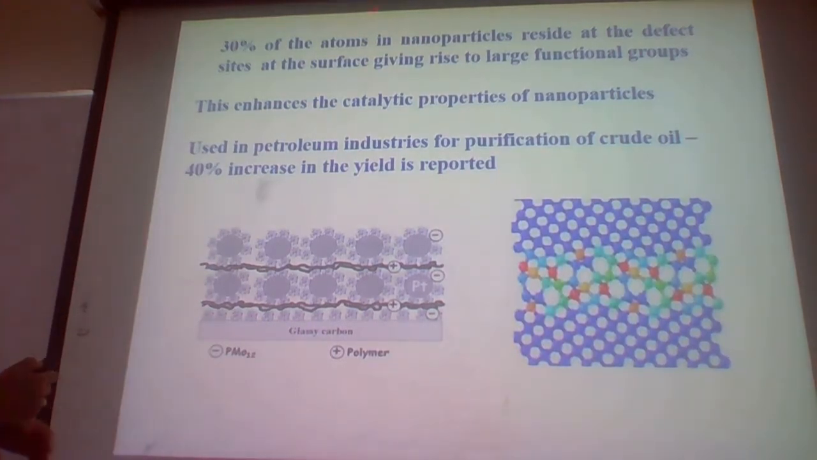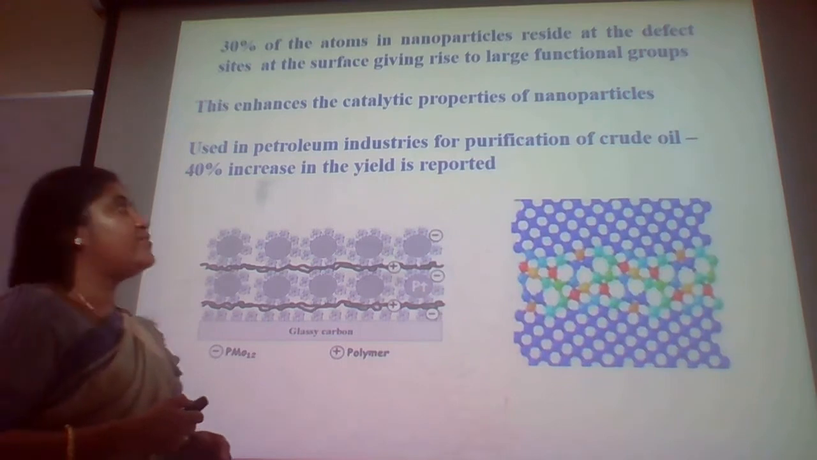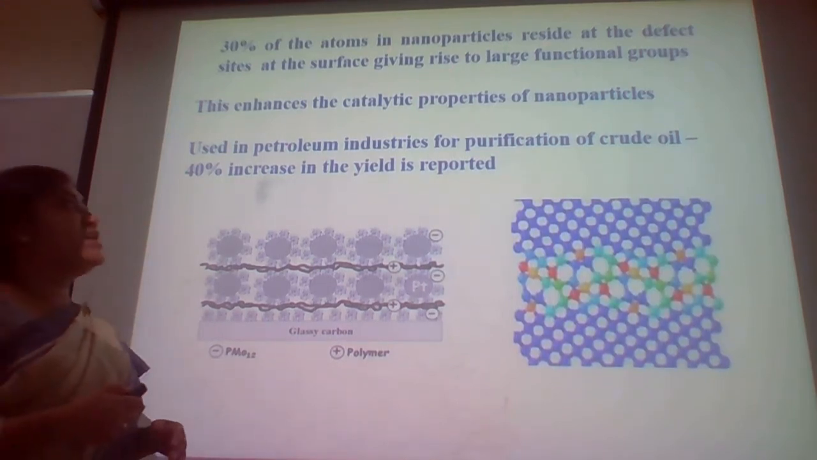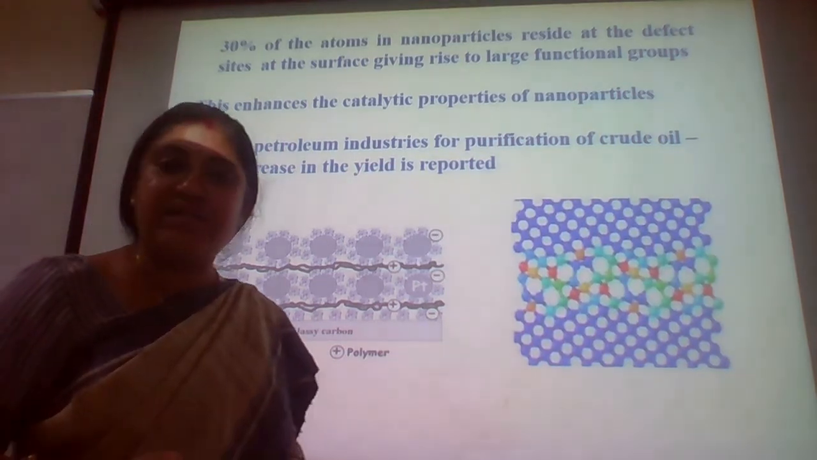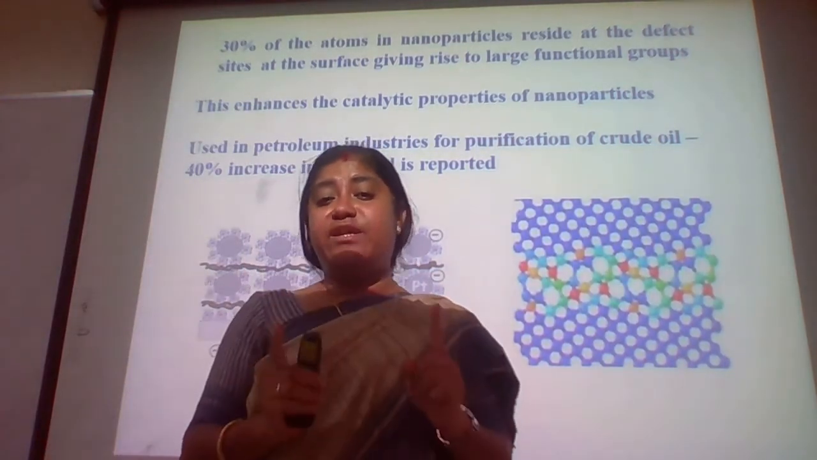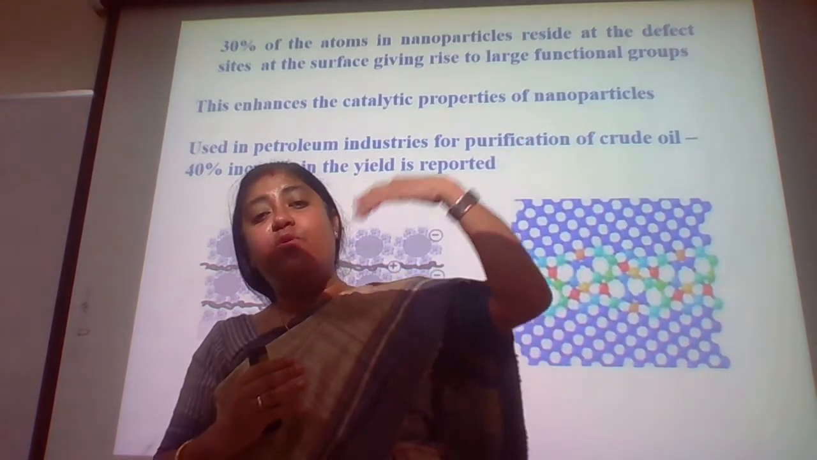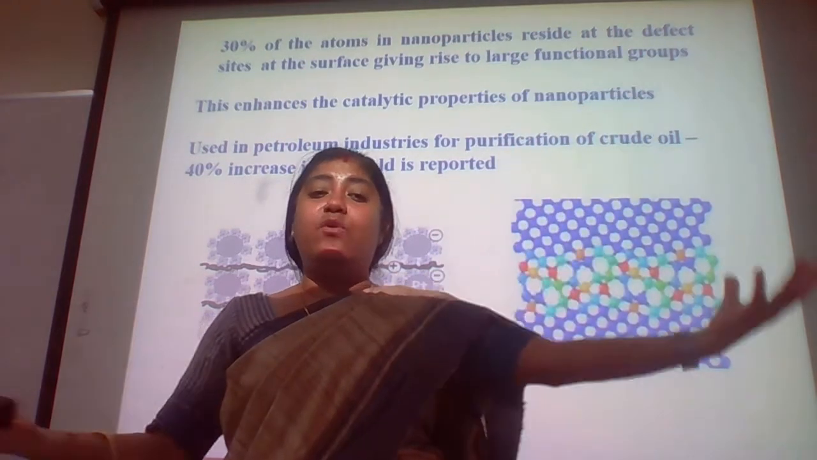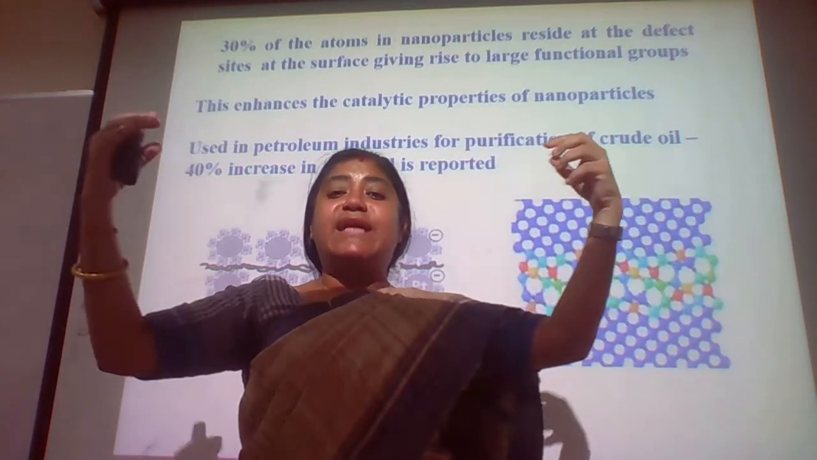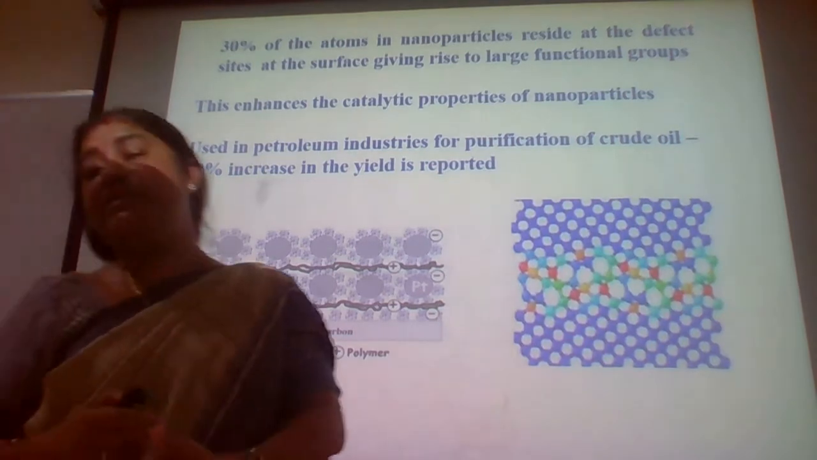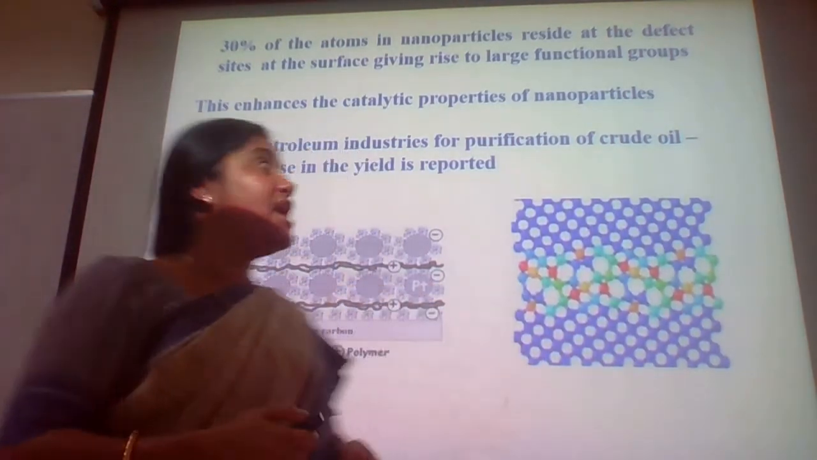You can see here 30% of the atoms in the nanoparticles reside as the defect sites at the surface, giving rise to large functional groups. Now this is very, very important. When it generates the functional groups, more and more materials can have ligand interactions. So the chemical interactions, the chemical reactivity, increases a lot.